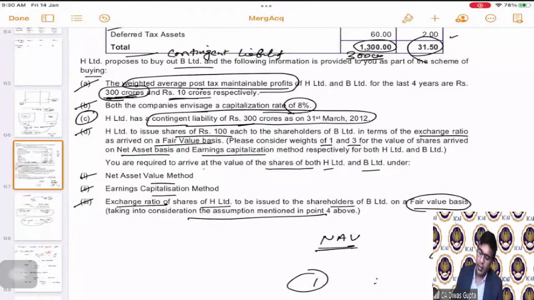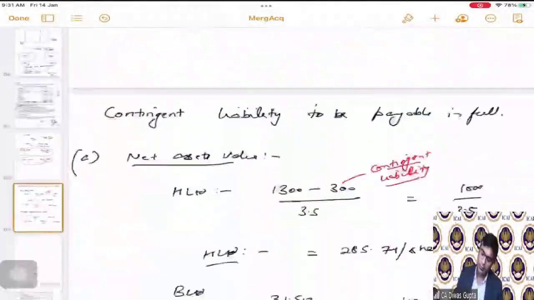But see, the question is asking us to arrive at the value of the shares. Now, see, this can be interpreted that it is asking us to calculate the value of one share, and even the value of the total shares. Value of the total shares means value of the company itself, and value of one share means dividing it by the number of shares. Okay, Namita. And anyways, we will be using the per share value in the exchange ratio. Okay.